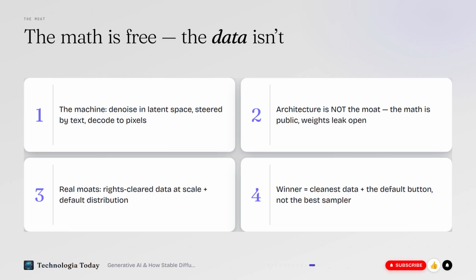Data, rights-cleared, well-captioned images at billion scale. And distribution, being the default button inside ChatGPT, Photoshop, or Discord. The next leader won't be whoever invents a slightly better sampler, it'll be whoever owns the cleanest data and the default surface. The math is free. The data and the distribution are everything.